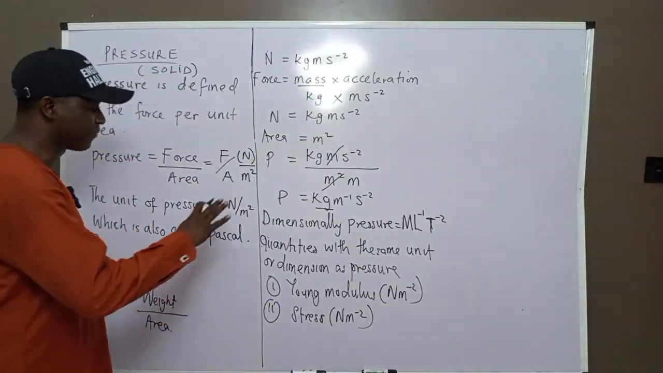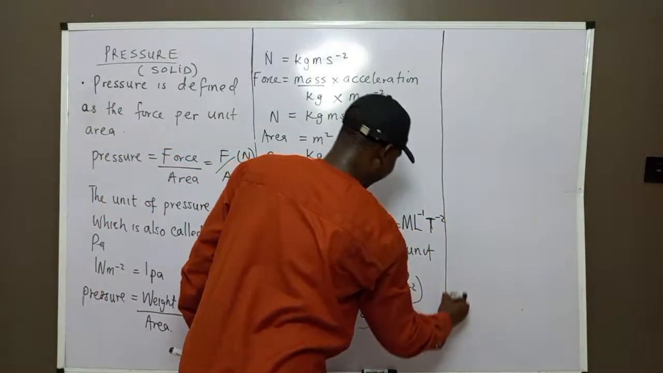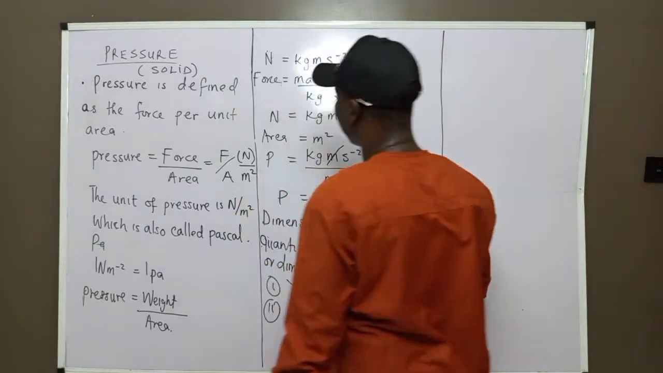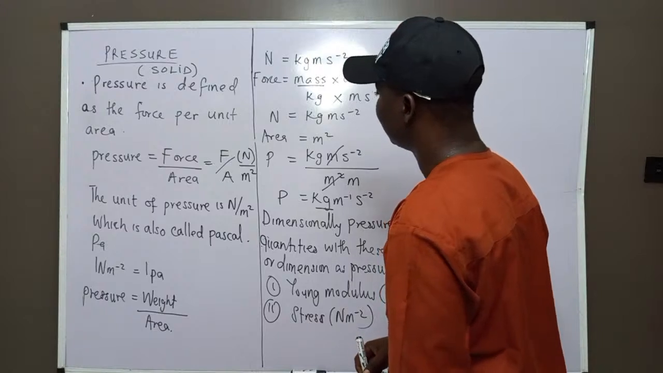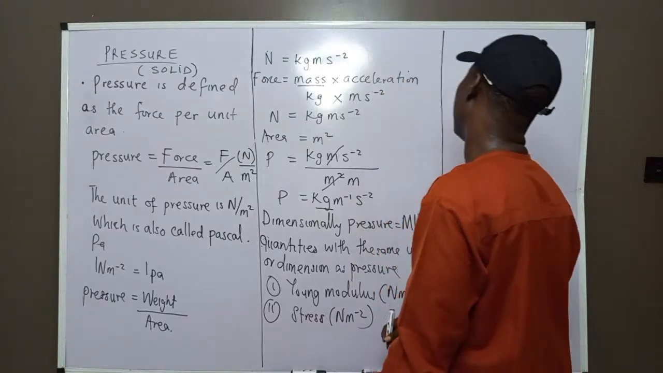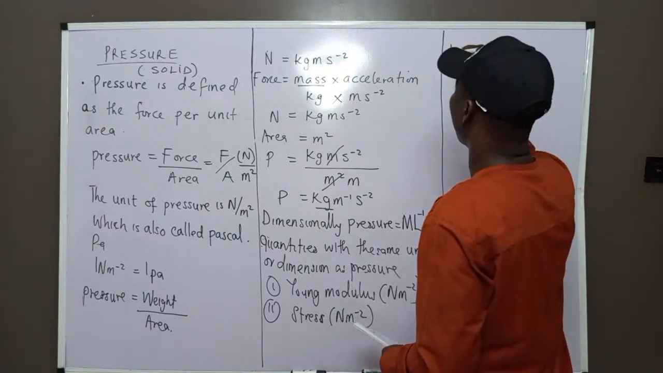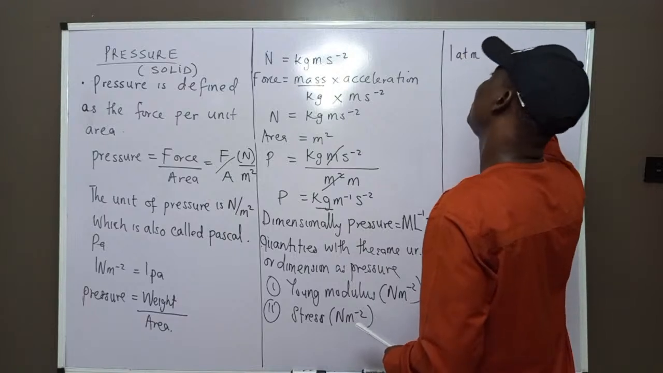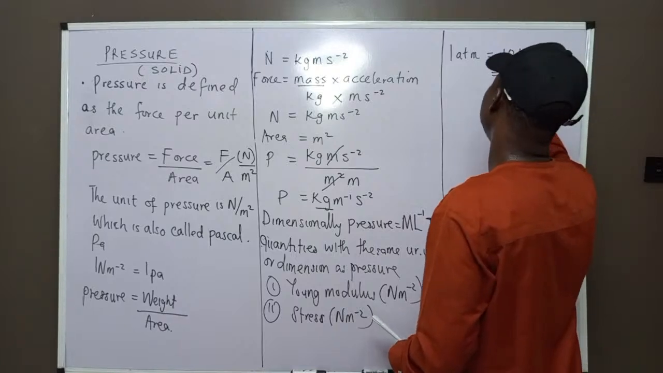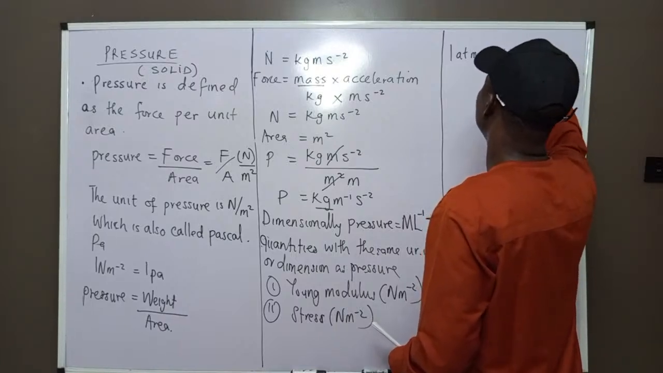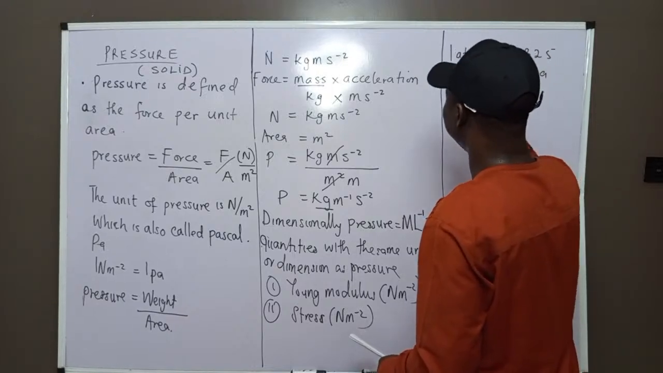Now, after knowing all this, don't forget also that the unit is equal to what? Newton per meter square, which is the same as Pascal. What about other units that we have? Don't forget 1 ATM is equal to 101325, which approximately is 1, 2, 3, 4, 5, that is 10⁵ Pascal.